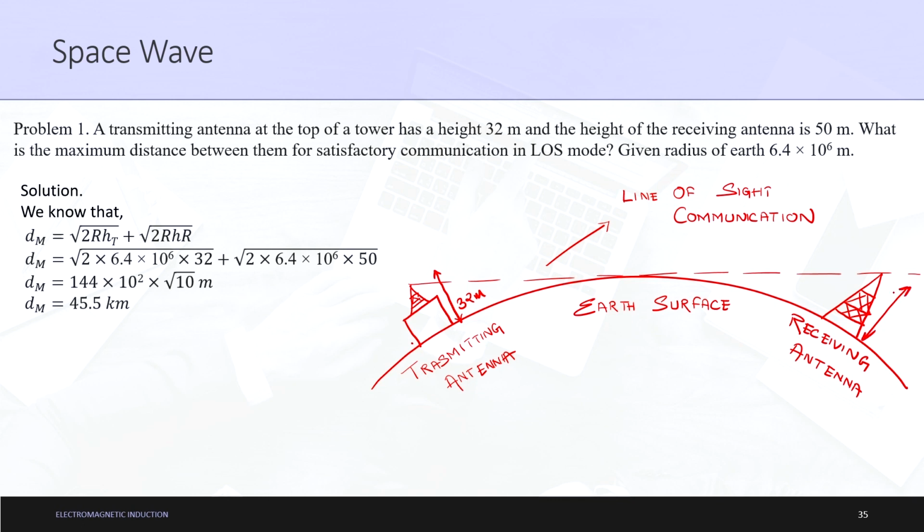This height is 50 meters. What is the maximum distance between them for satisfactory communication in LOS mode? LOS is nothing but line of sight. Given the radius of the earth is 6.4 into 10 to the power 6 meters, which is nothing but 6400 kilometers converted into meters.